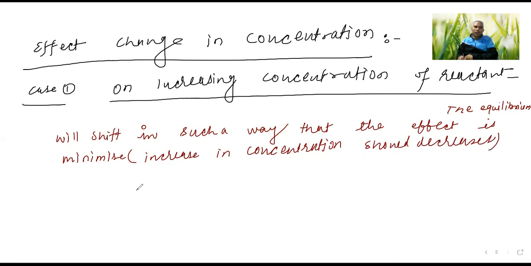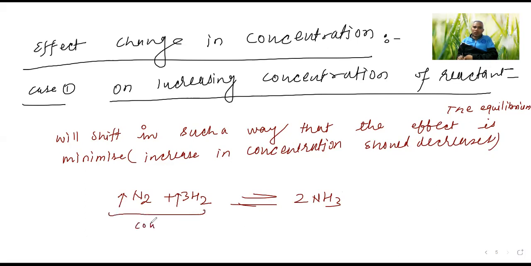Now you see this one, N2 plus 3H2 giving 2NH3. The concentration of both reactants is increasing. So in which direction will the equilibrium shift so that the extra added concentration can decrease?